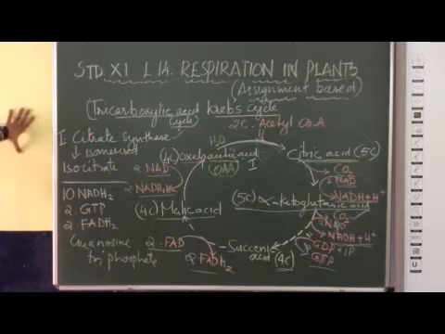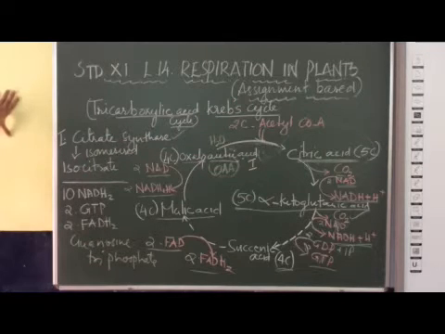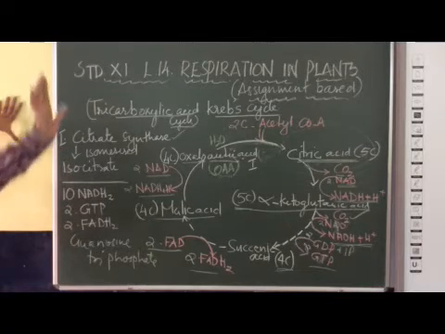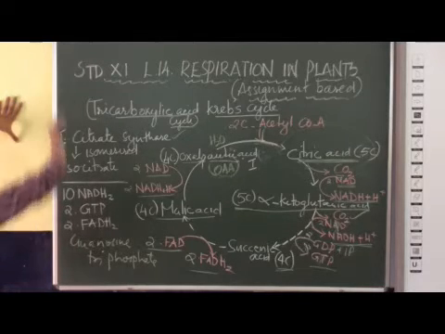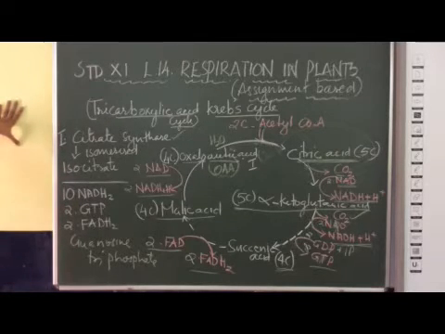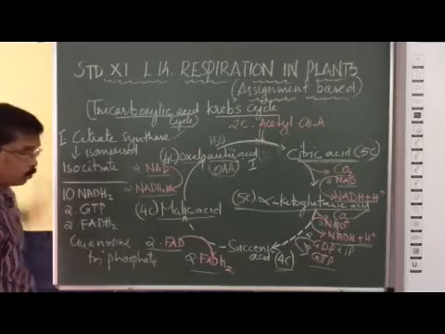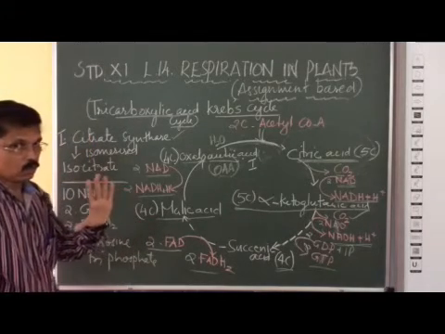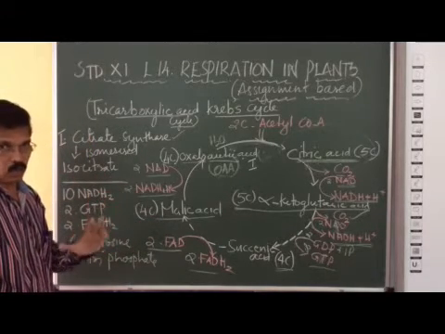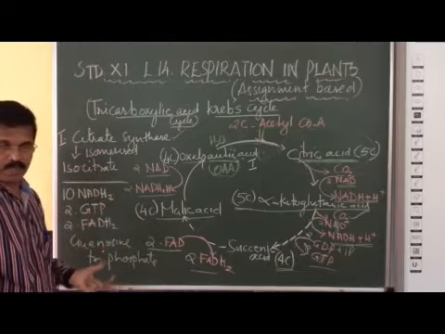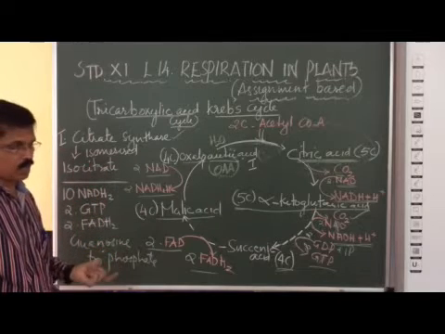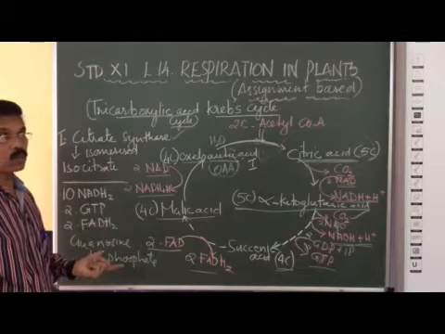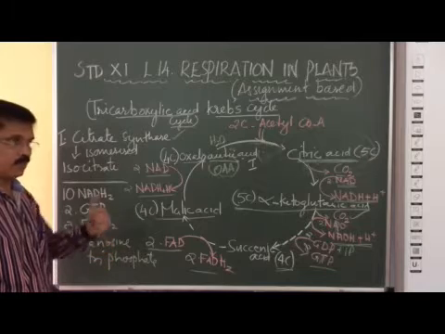Now we can understand the entire process of aerobic respiration. I told you there are 4 steps: glycolysis, oxidative decarboxylation, Krebs cycle, and oxidative phosphorylation, which is the next step.